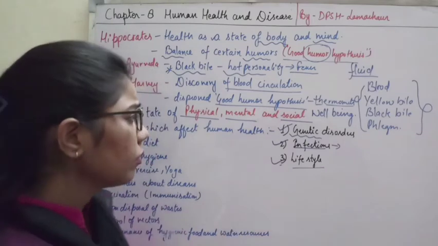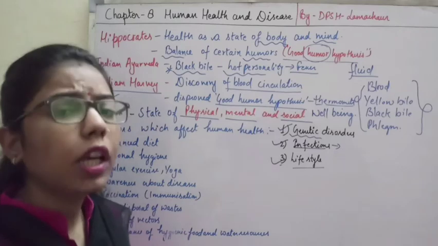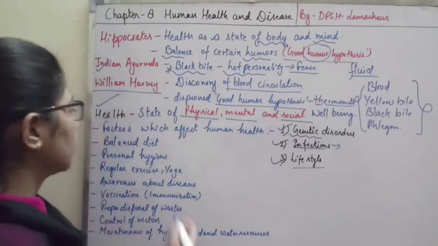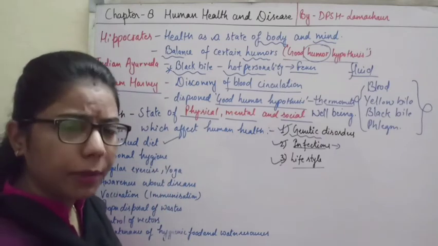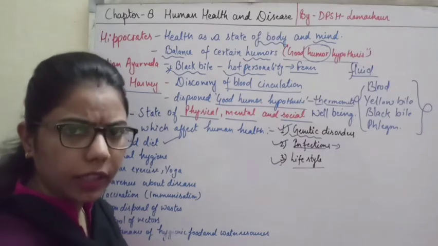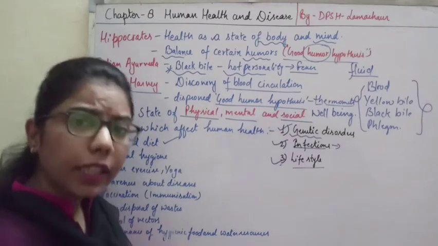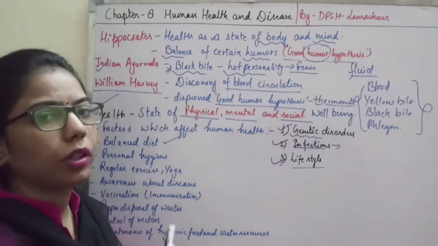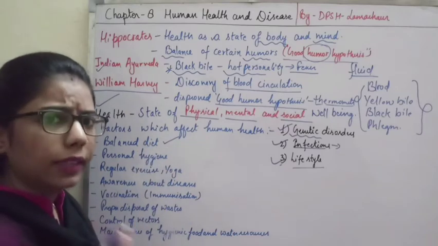Now there are some measures which we can follow for proper health. What can those measures be? The first one is a balanced diet. We have to take a balanced diet. It means that all the nutrients must be included in our diet. If anything is lacking, it will lead to the deficiency of a particular nutrient or mineral. So we have to take a balanced diet.